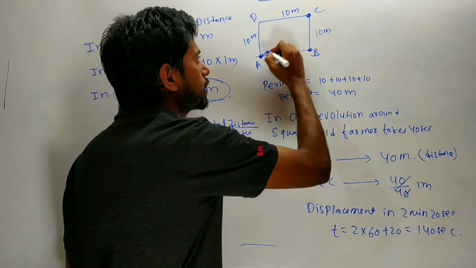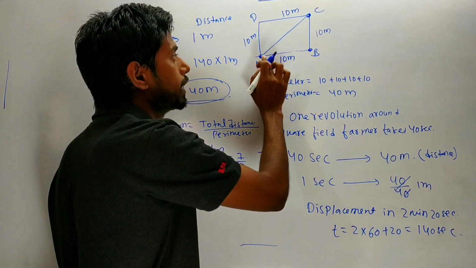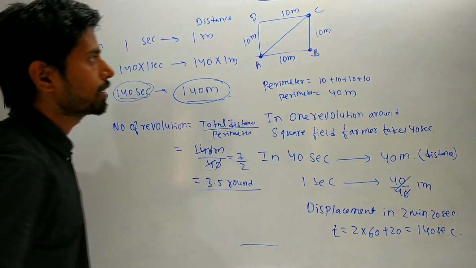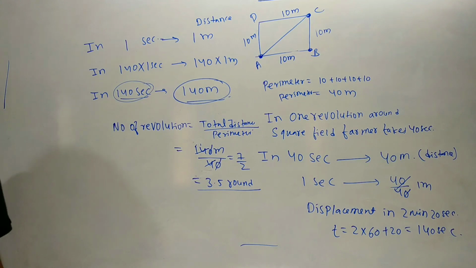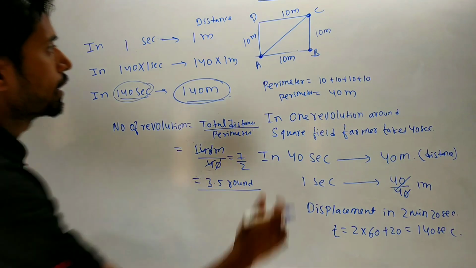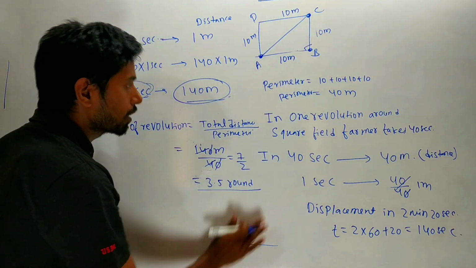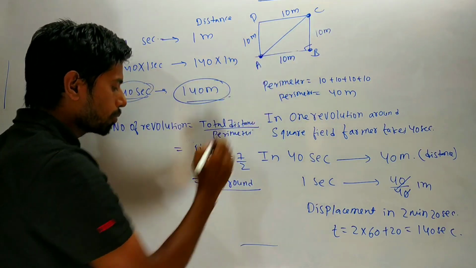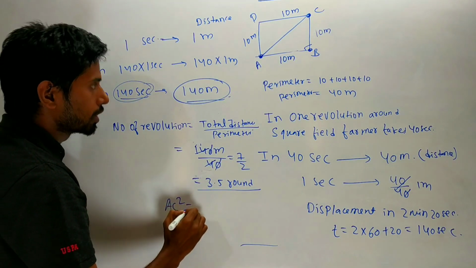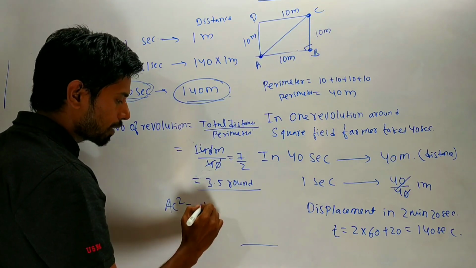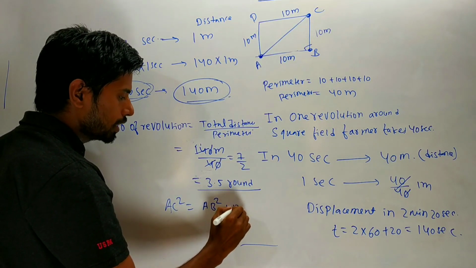So what is the distance now? What is the displacement? Initial point to final point, shortest distance is a displacement. So how to find the displacement? This is right angle triangle. Square field is 90 degree. And you know AC is what? This is by Pythagoras theorem. You know AC square is equal to AB square plus BC square.